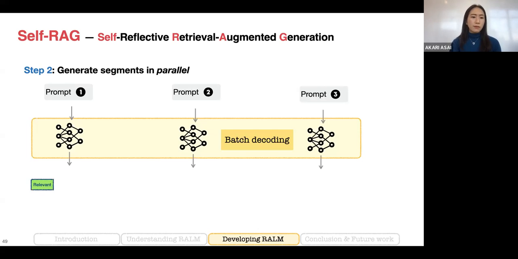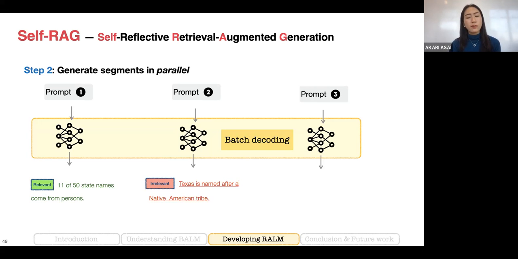For the first paragraph, the document is talking about 11 states getting their names from a person. So the model outputs the relevant token, then starts generating the output given this token. For the second document, it just says popular baby names, one of which is Emma. So it's not really helpful, and the model generates a special token indicating that this retrieved document is not helpful. The third paragraph is actually helpful, so the model generates the relevant token, then starts generating the output.